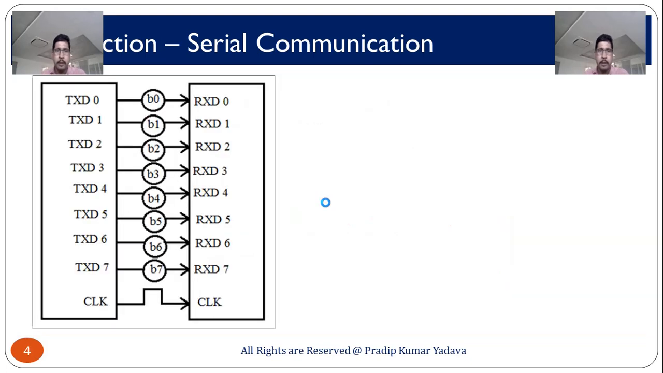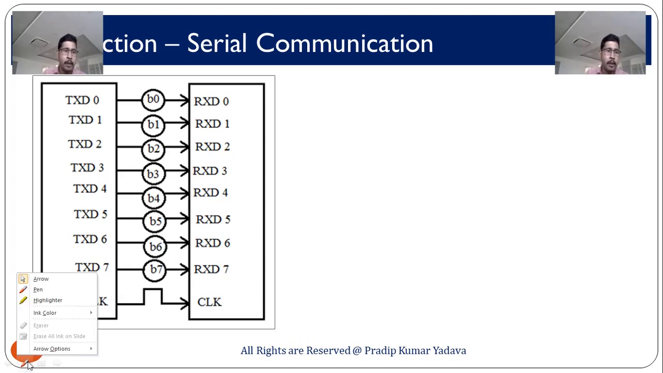Okay, and here you can see the diagram of parallel communication. Suppose this is the transmitter part and this is the receiver part, and you want to transmit 8-bit data. So we require 8 data lines, and each data line transmits 1-bit data. So this is going to make your system very heavy and bulky, and also it will increase the cost of the system. So that's why we prefer to use serial communication.